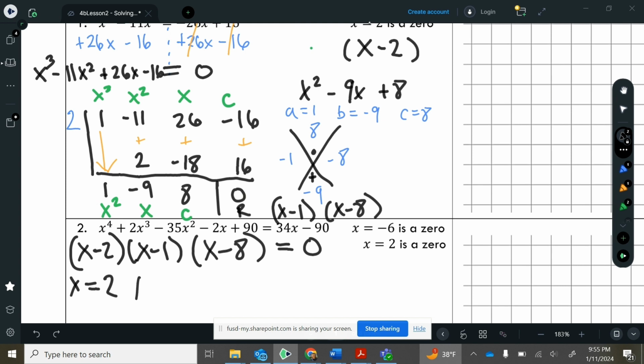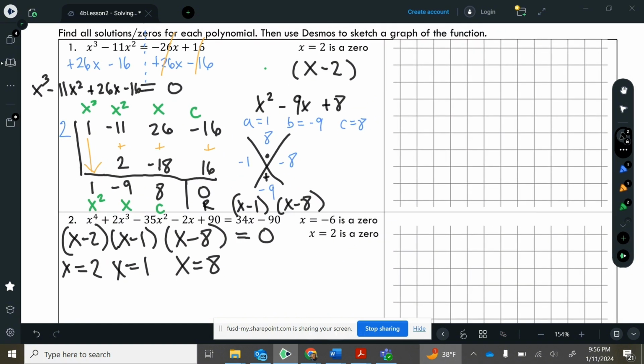Then we get another solution here. X equals positive 1. We get another solution here. X equals positive 8. Okay, those are the solutions. So we solved it here. Let's put a box around these. That's our final answer for the solutions.